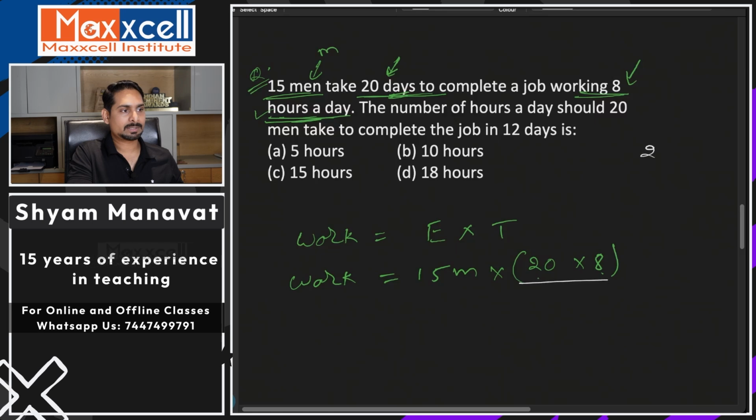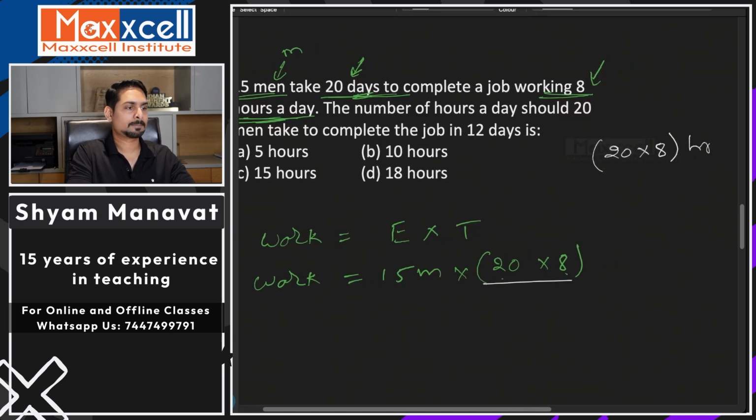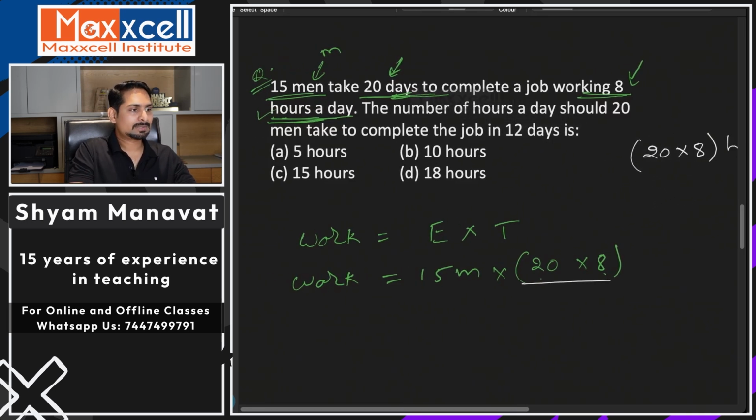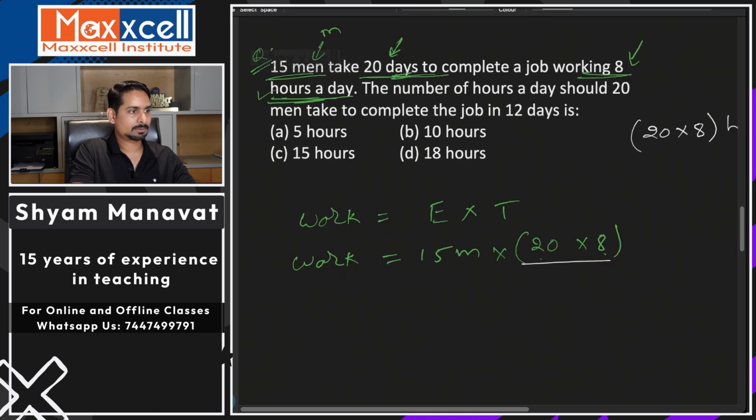Are you getting it? 20 days they are working and each day they are working for 8 hours. So 8 into 20 will be total time, in hours. Now you got the same work. Which the number of hours a day should be worked. So the number of hours per day is not given. But this time you got 20 men working for 12 days. Hours not given, so we need to find out hours in this case.